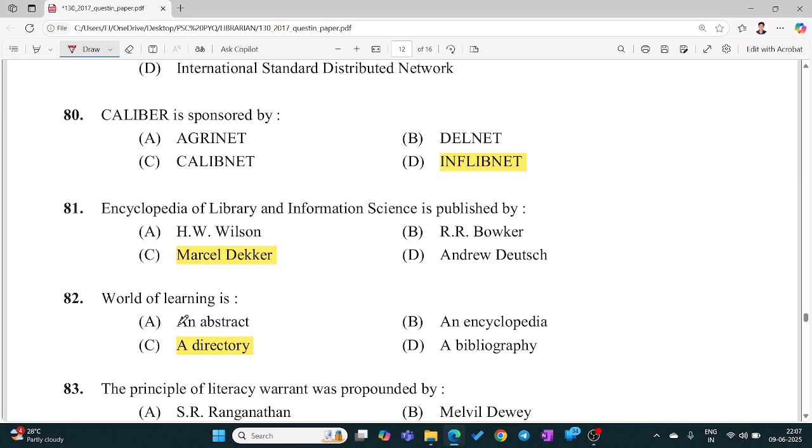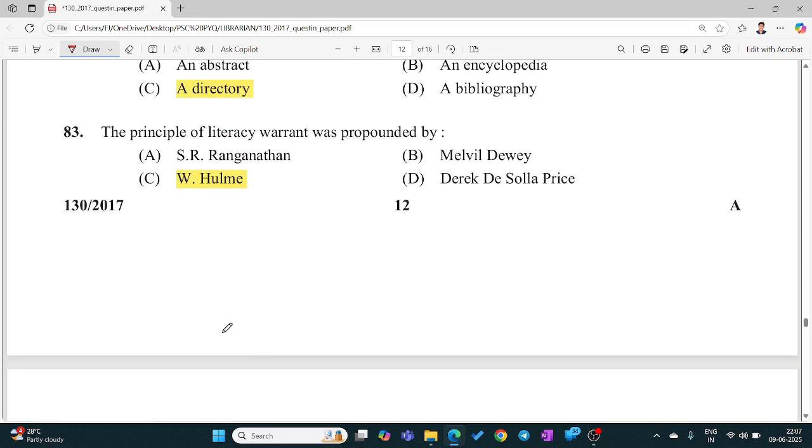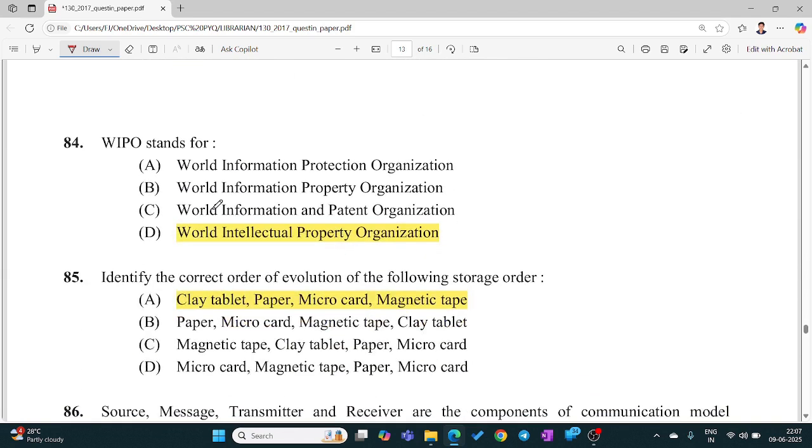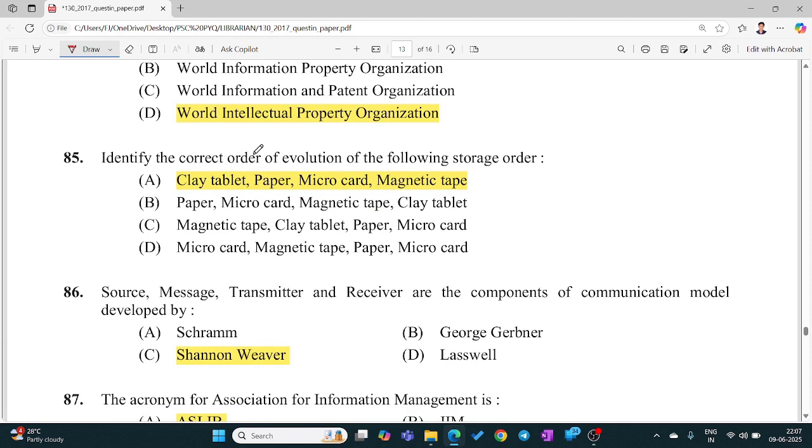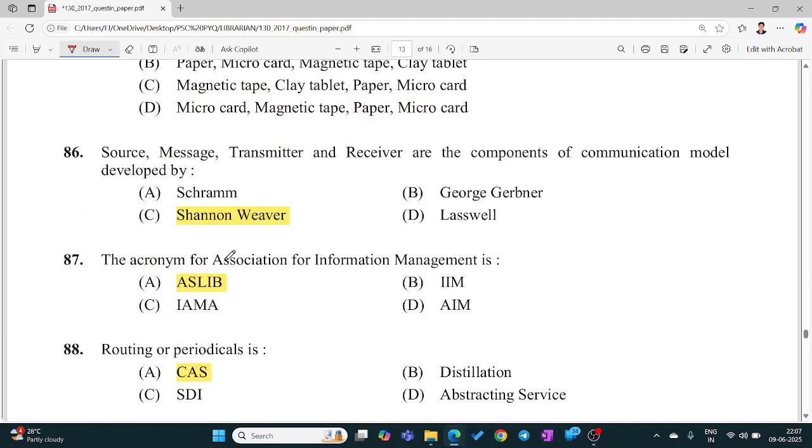World of Learning is a directory. The principle of literary warrant was propounded by W. Hulme. WIPO stands for World Intellectual Property Organization. Identify the correct order of evolution of the following storage media. The correct option is A. First clay tablet, then paper, then microcard, and finally magnetic tape.